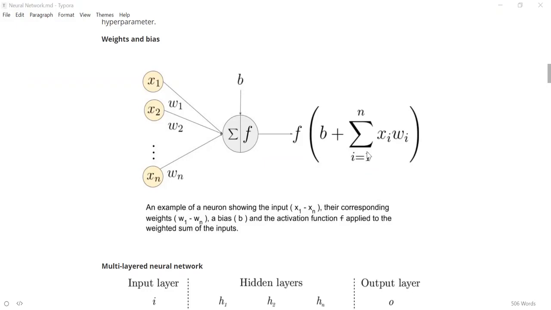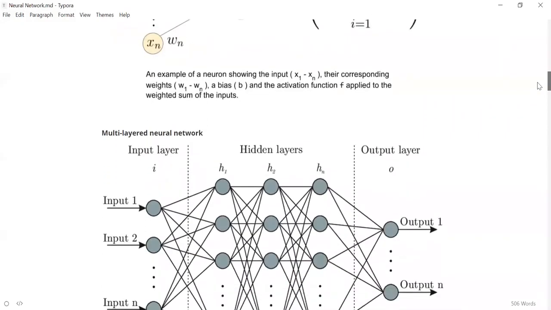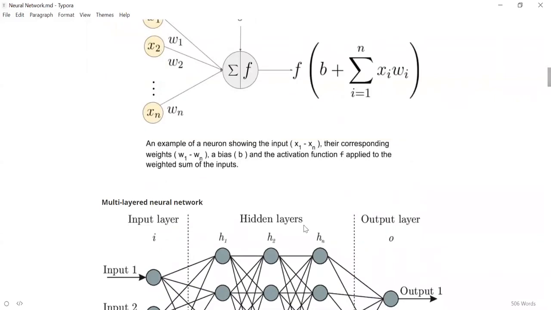So this is the part, but apart from this, you also have another parameter called bias. We have not talked about it. So we have only talked about weights so far, right? So there is another parameter called bias as well. Every node has a bias. The input nodes don't have a bias, but every other node that is present has a bias value. So bias is nothing but a number. It can be any value between minus infinity to plus infinity. So once you get the sigma xi wi, that we have determined by multiplying every input node with the corresponding weight, to the entire thing you add a bias value. This you call the value at that node, right?